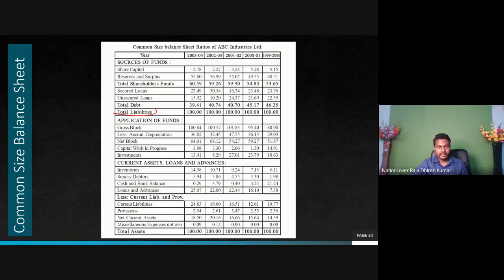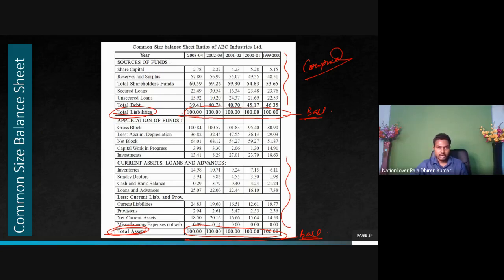Total liabilities is equal to the total assets, and these are taken as the base. That means total liability is equal to total asset. These two figures are given as the base figures. Compared to total asset and total liability, all other items are simply compared.